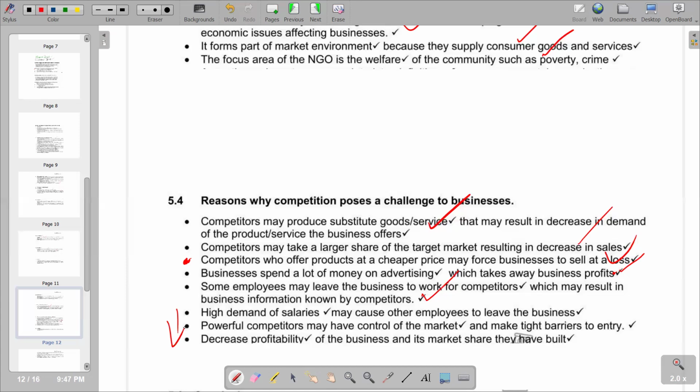And obviously, on the last part, you are supposed to conclude, whereby in the conclusion you can come up with a value judgment, or you can come up with a recommendation, depending on the question that you are looking at. So that's what we have in terms of our essay.